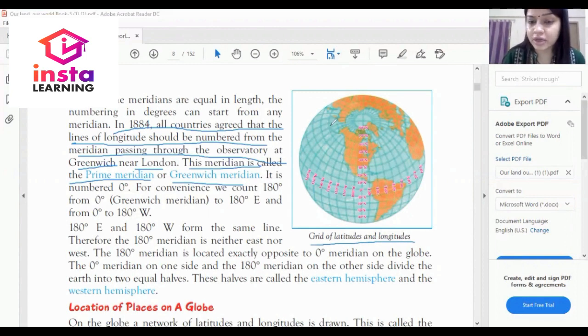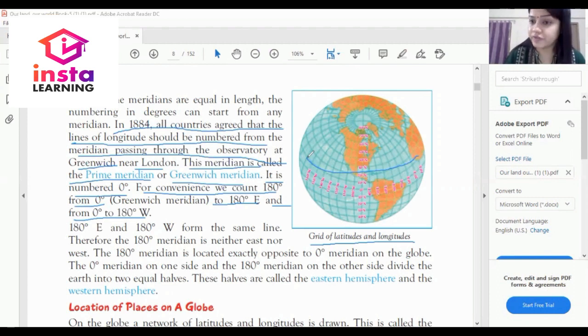All the longitude lines cut latitude lines. It is numbered 0 degree. For convenience, we count 180 degree from 0 degree to 180 degree east and from 0 degree to 180 degree west. This is the east to west part.